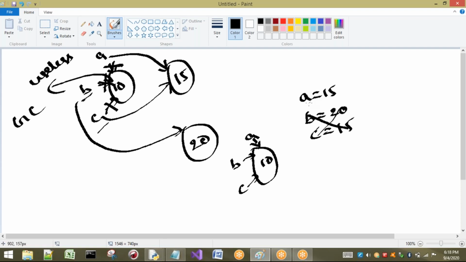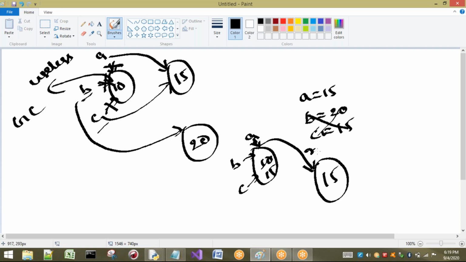Okay, let us take A. I'm going to allocate A value as 15, then the value of A only will be changed, but B and C value will be 10 only. This has to be understood. Some people will think, if I'm changing A value, then what happens? A value is 10. In this way, it is not going to be modified.